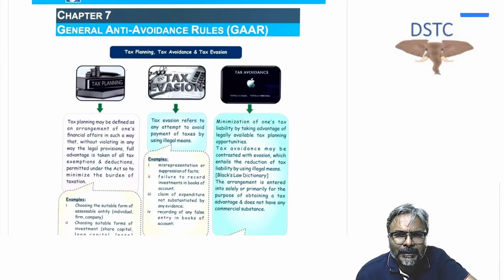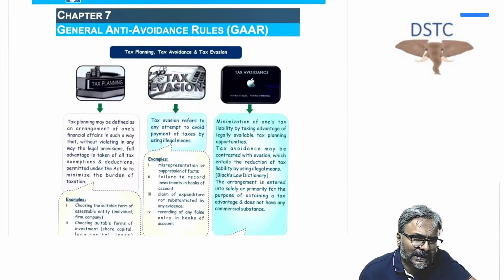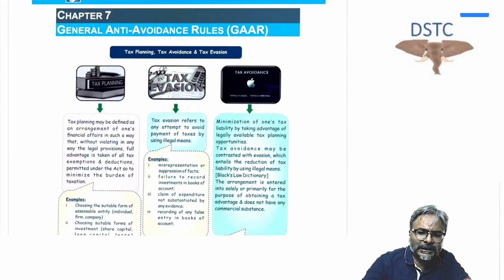So if the primary objective to do a particular activity or a particular transaction is to obtain a tax benefit, then that will be referred to as a case of tax avoidance. That will be referred to as what, students? As a case of tax avoidance. So this is a case of tax avoidance that you should always keep in mind. I hope that all of you are clear with this one. So this is a scenario of tax avoidance.